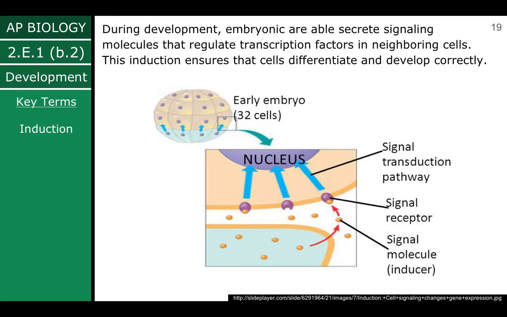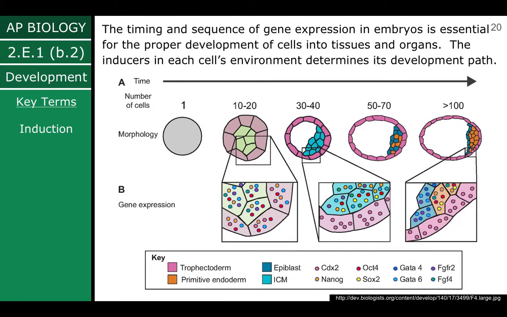During development, embryonic cells are able to secrete signaling molecules that regulate transcription factors in neighboring cells. This induction ensures that cells differentiate and develop correctly. The timing and sequence of gene expression in embryos is essential for the proper development of cells into tissues and organs. The inducers in each cell's environment determine its development path.